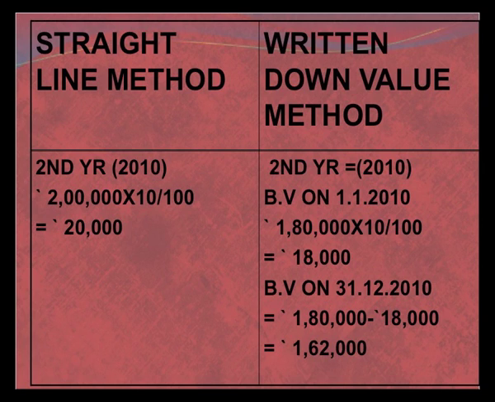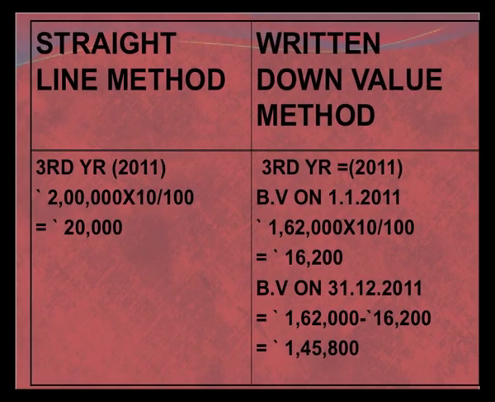The book value of the asset in the second year, which was the closing of the previous year, is now 1,80,000. So now this year we will charge depreciation on 1,80,000 at the rate of 10%, which comes to 18,000. Now the book value at the end of the second year under the written down value method will come to 1,80,000 minus 18,000, which is 1,62,000. So we see that the depreciation has been calculated on the written down value method.